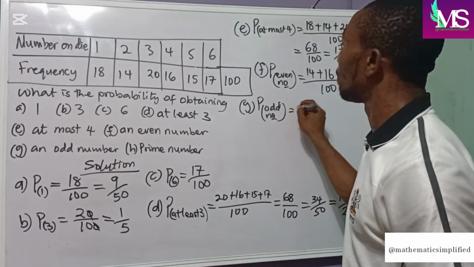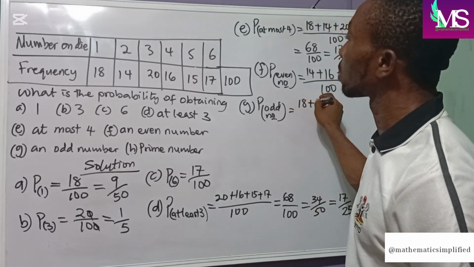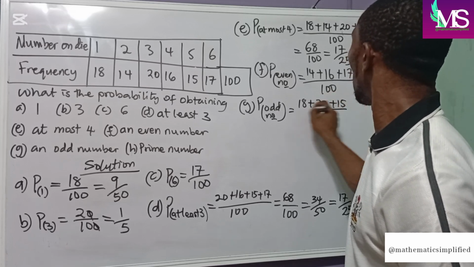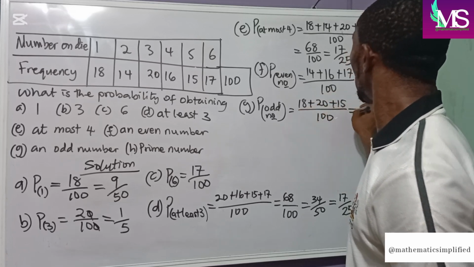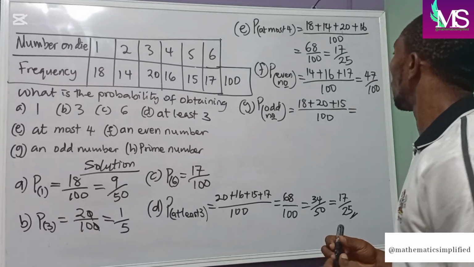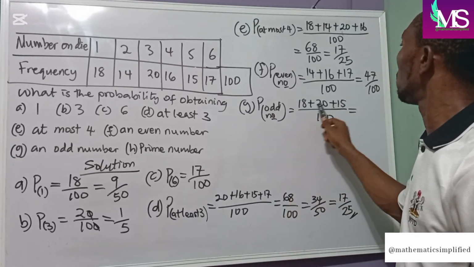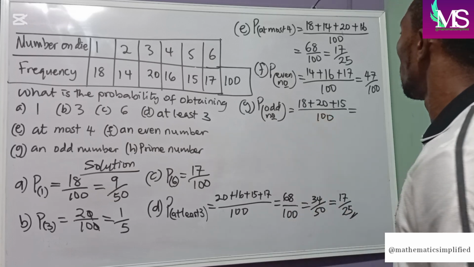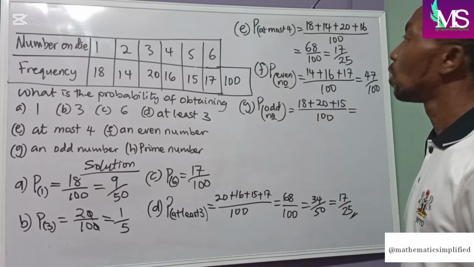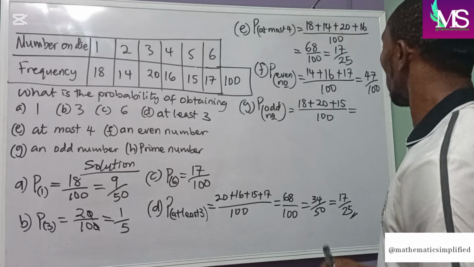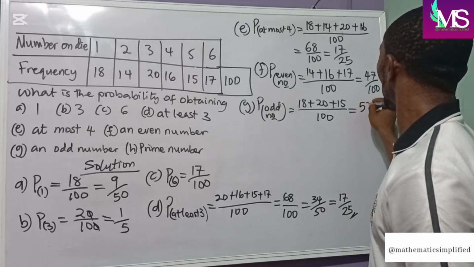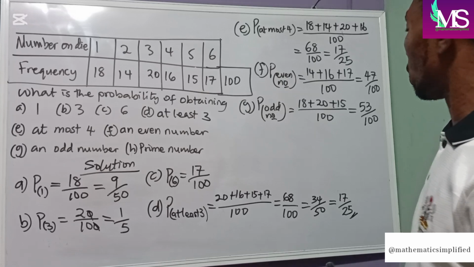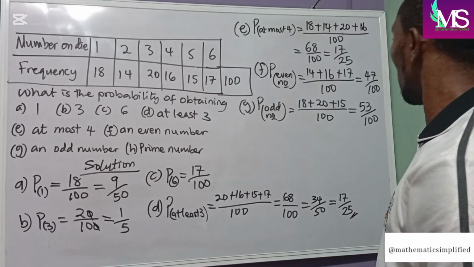So this will become 18 plus 20 plus 15 all over 100, which is going to give us 18 plus 10, 30, 40, 48. 48 plus 5 will give us 53. So we're having 53 over 100. It can't be broken down, so we'll leave it in that form.